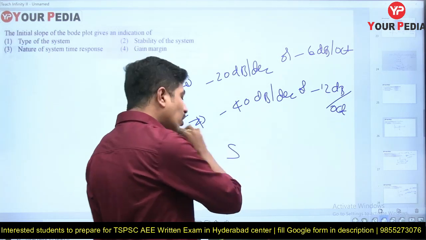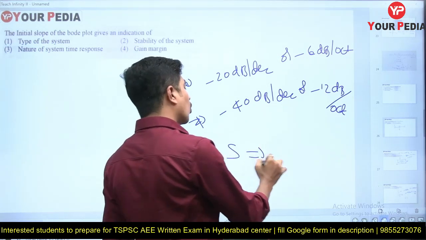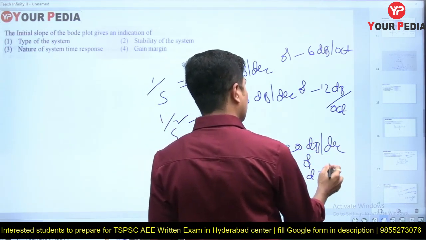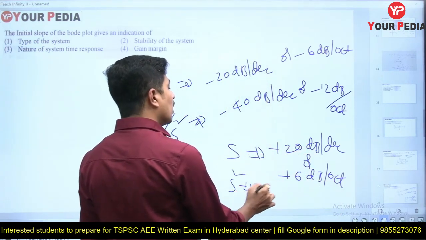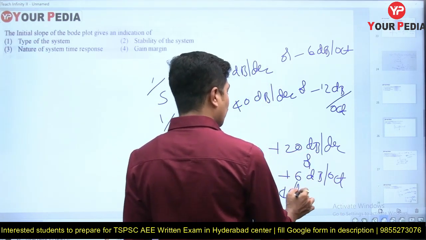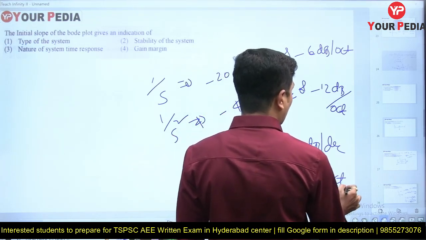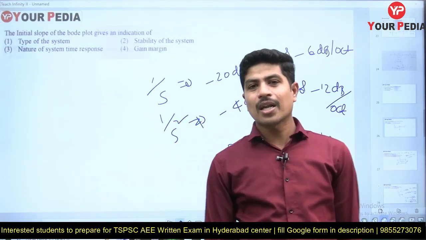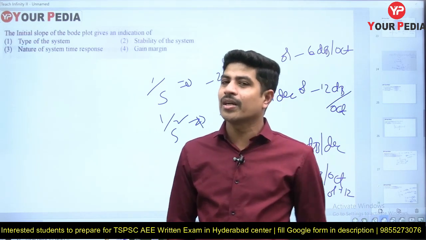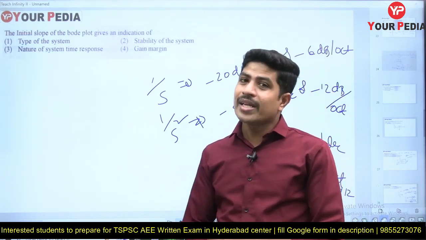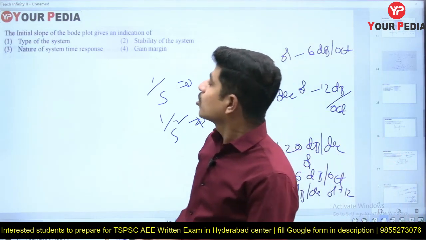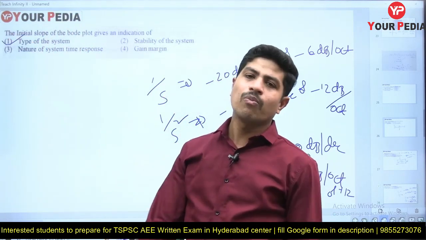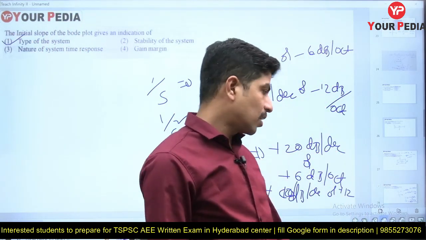Suppose I have one zero at the origin, then the slope is plus 20 dB per decade or plus 6 dB per octave. In the same way, s square gives either plus 40 dB per decade or plus 12 dB per octave. So the number of poles or the number of zeros present at the origin will decide the initial slope of the Bode plot. So the initial slope of the Bode plot gives an indication of the type of the system. What is type? The number of poles present at the origin.